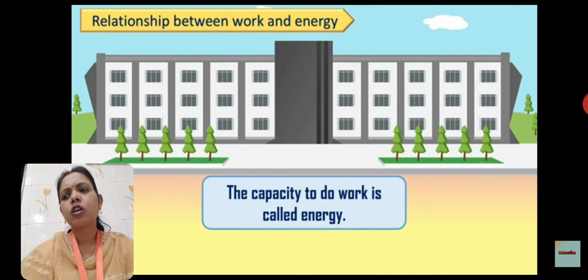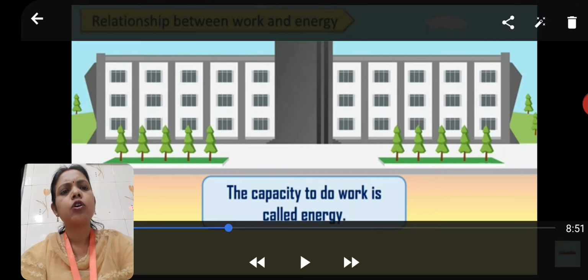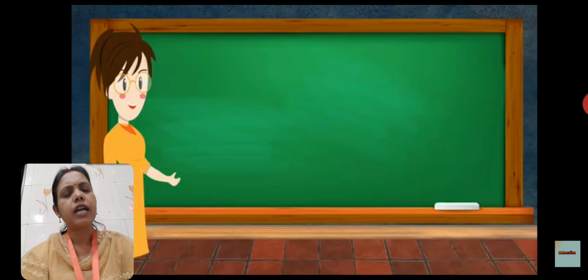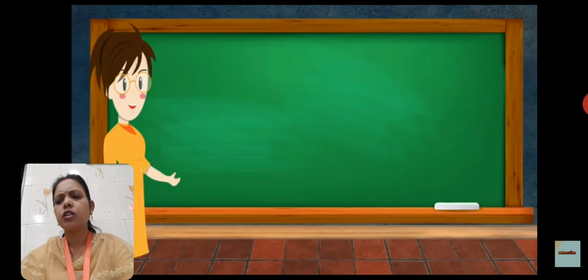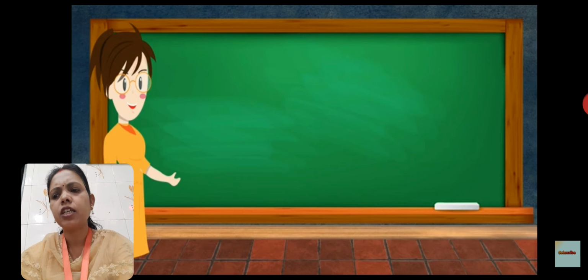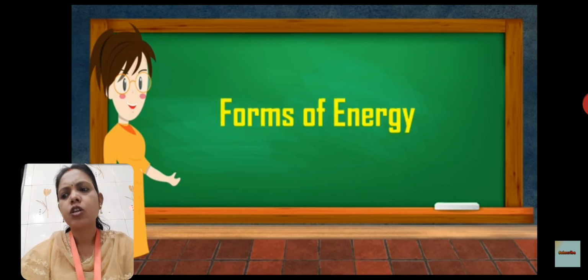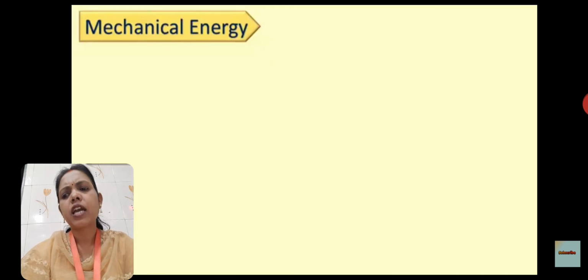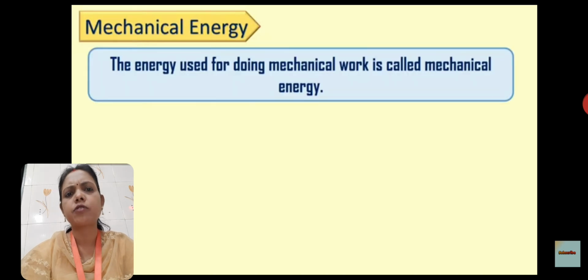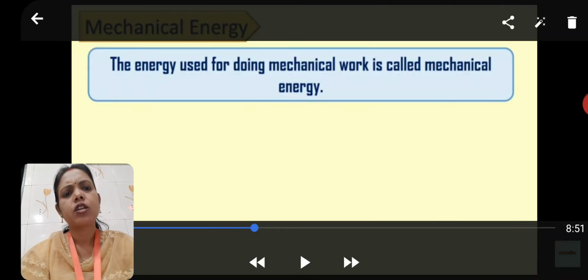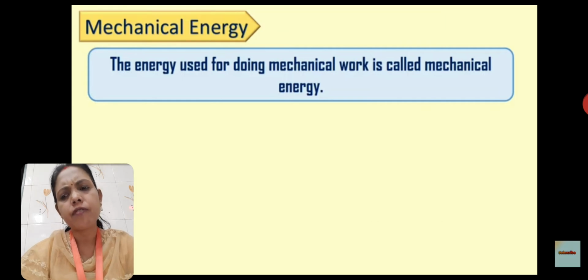From this, we can also define energy. The capacity to do work is called energy. So children, we see the capacity to do work is called energy. But do we know only one form of energy? We work. So for every work we use different forms of energy. So children, for every work we use many types of energy.